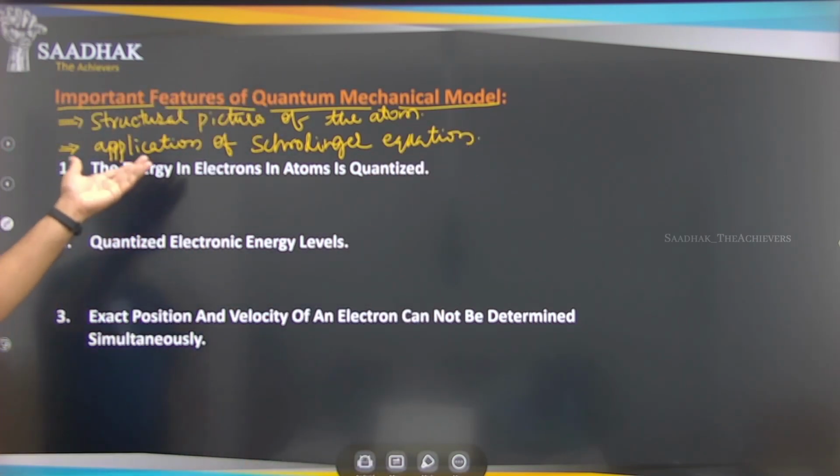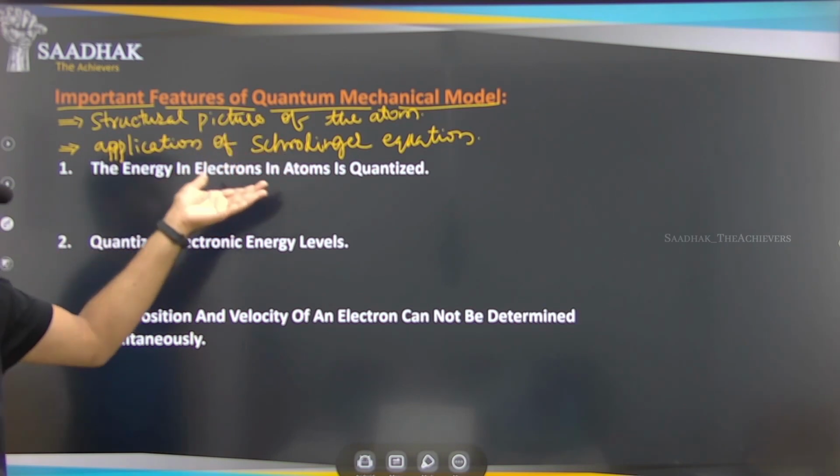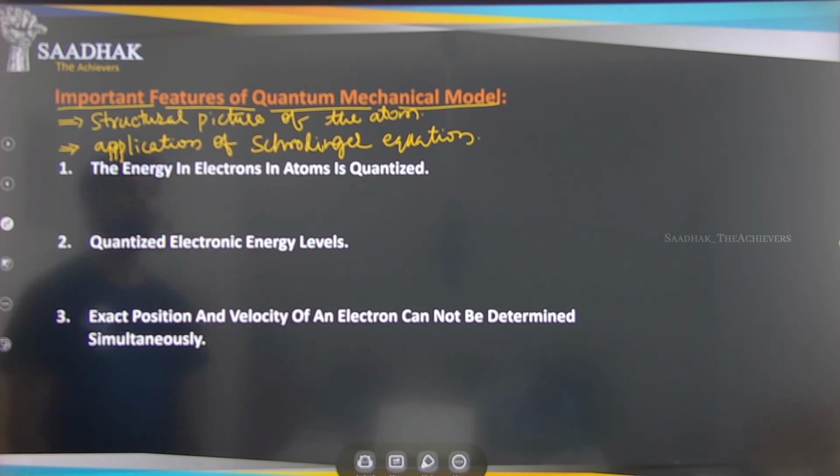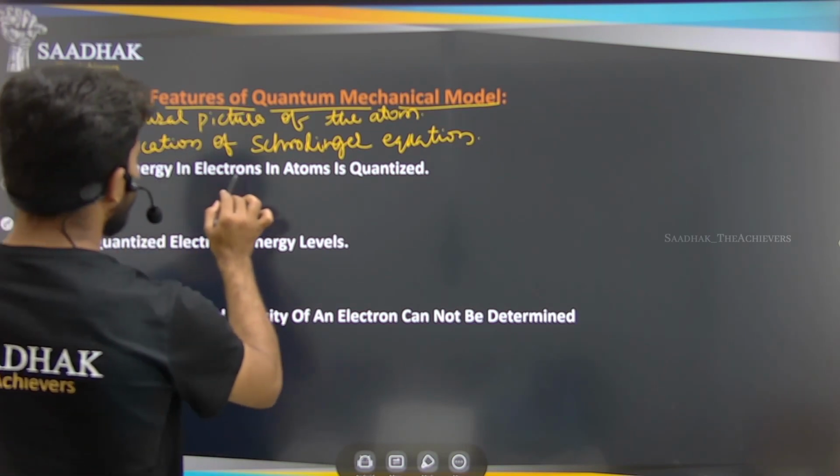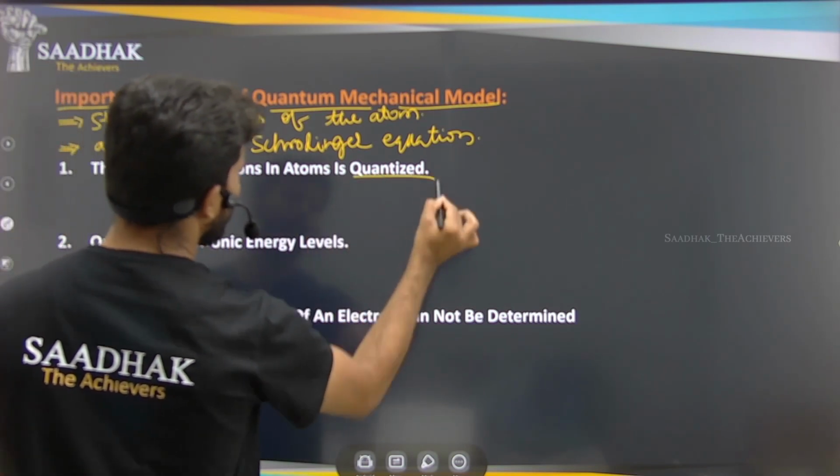Now, let us see what are the main features that we get by applying this Schrodinger equation to the atom. The first one is that the energy of electrons in an atom is quantized.